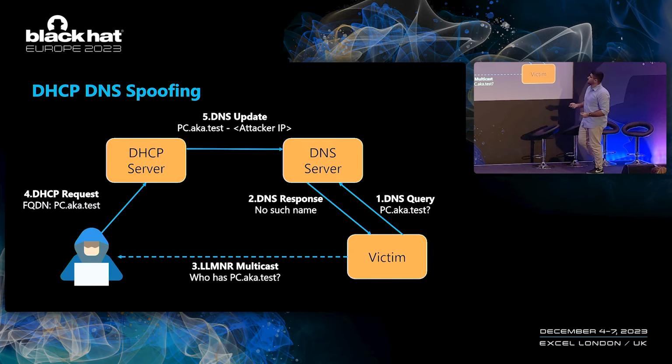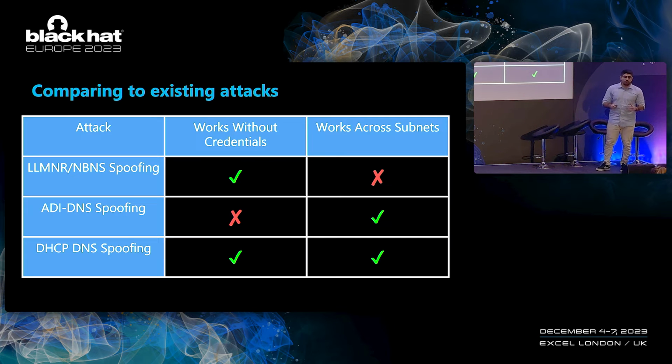So we get the same result as before, where we are able to target every client in the entire domain, because our spoofing happens on the DNS server. But also, we don't need any credentials, because we are simply leasing an IP address from the DHCP server. Now, this attack is pretty cool, and it could be useful in the hand of a capable attacker. But we thought that we might be able to do something even cooler.